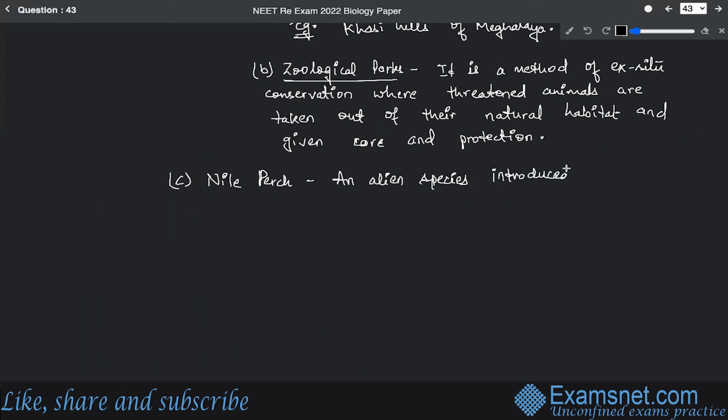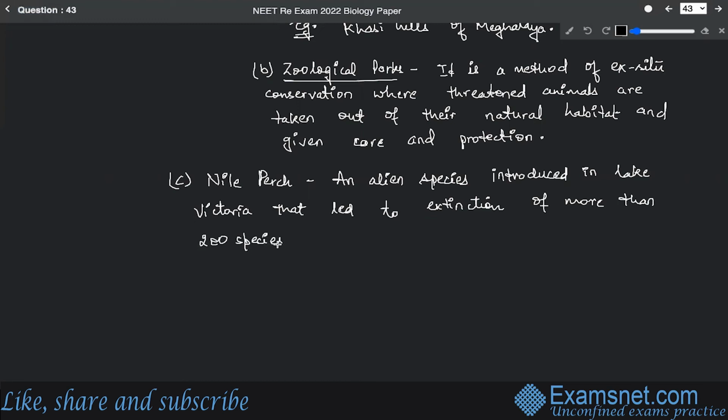Introduced in Lake Victoria, that led to extinction of more than 200 species of native cichlid fish.